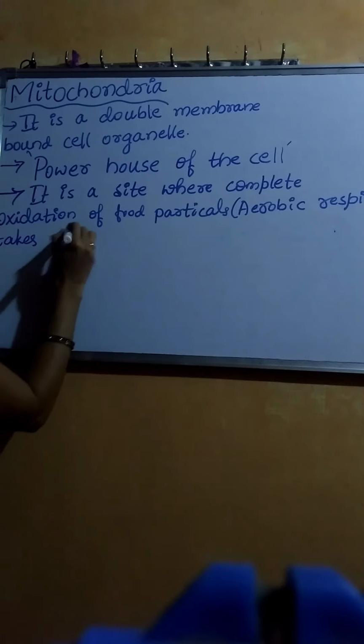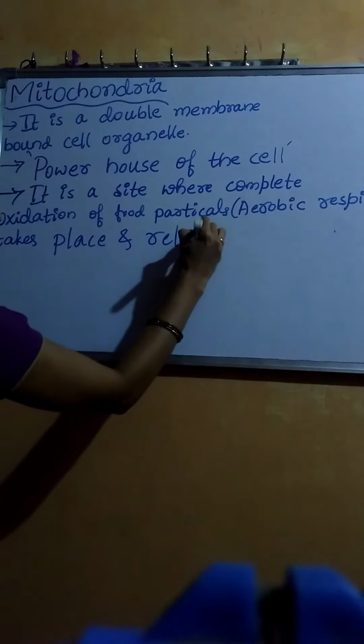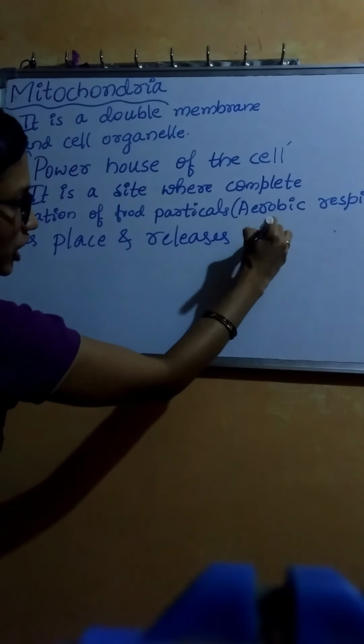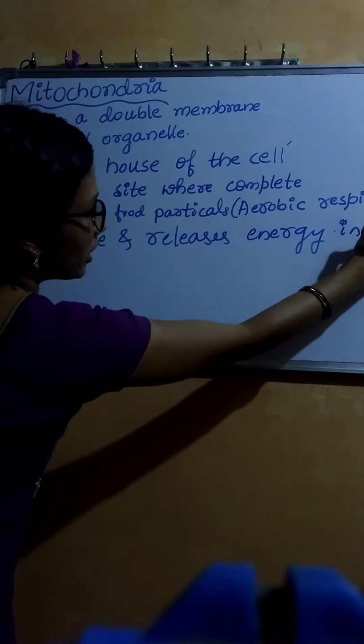Complete oxidation of food particles releases a high amount of energy. That energy is in the form of ATP.